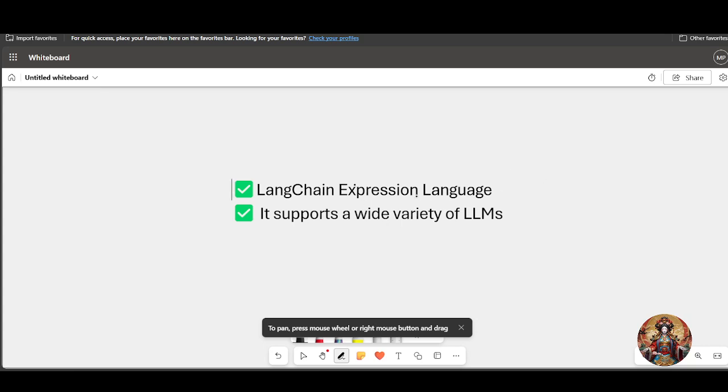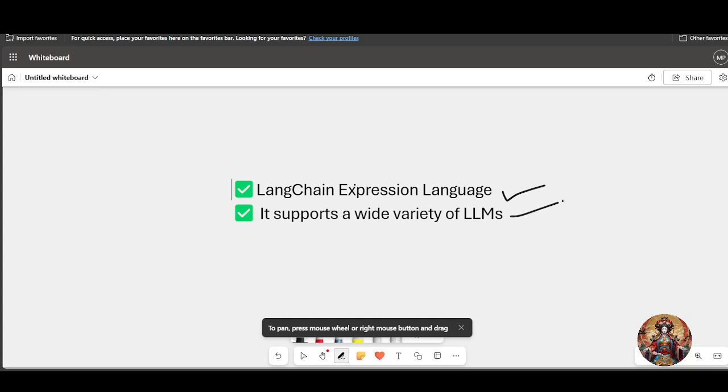First thing is the LangChain expression language. It lets developers create chains of prompts and logic using something called LangChain Expression Language, or LCEL.